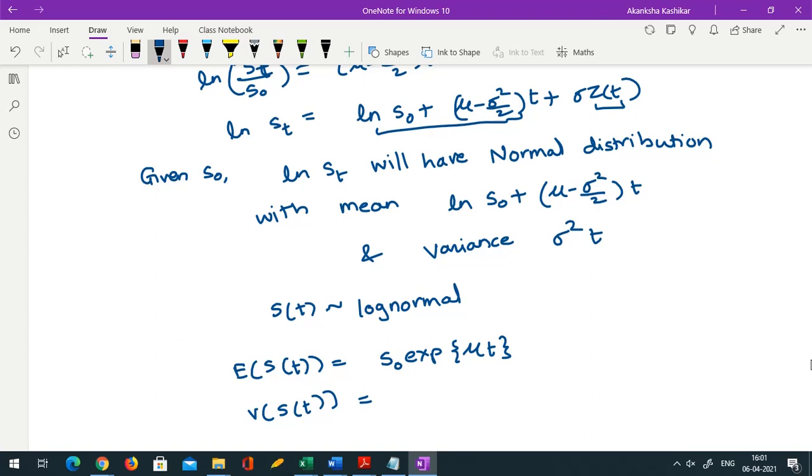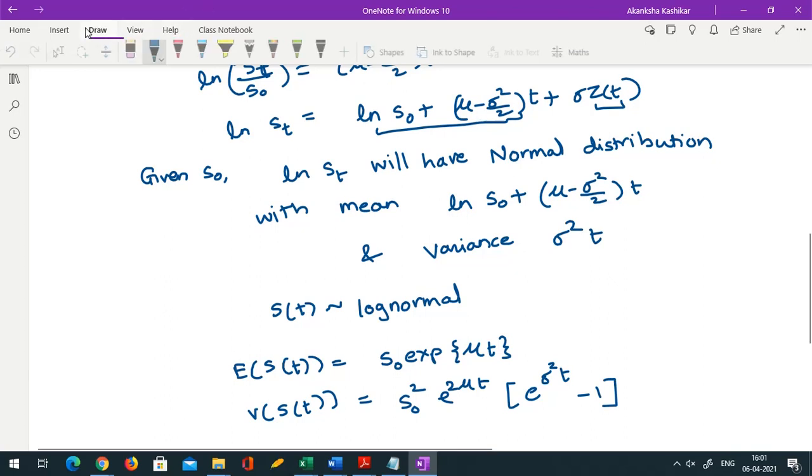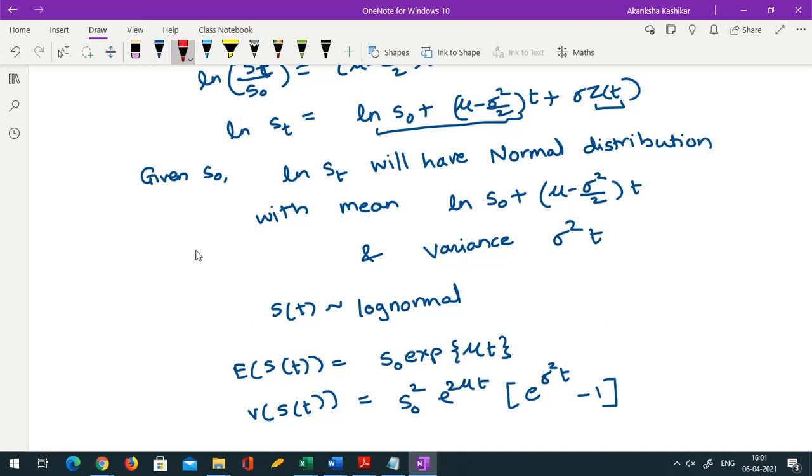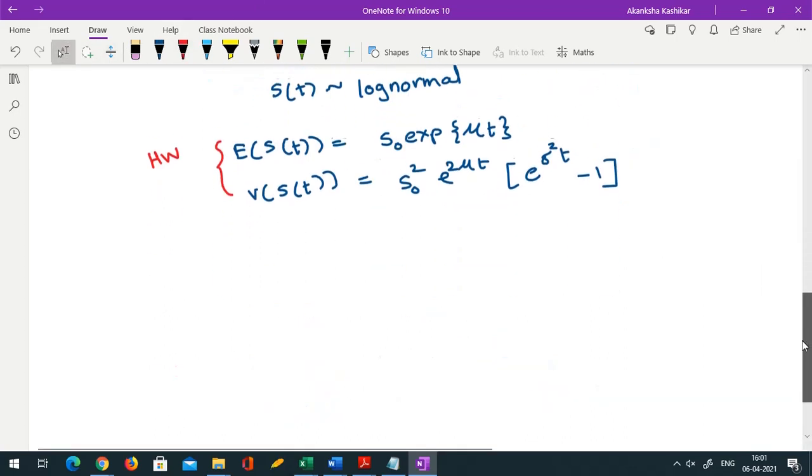The variance of st would be s naught square e raised to 2 mu t into the bracket e raised to sigma square t minus 1. Okay, homework is to check whether whatever I have written is correct. So basically homework is to prove this. Just the log normal distribution you have to use, nothing else.